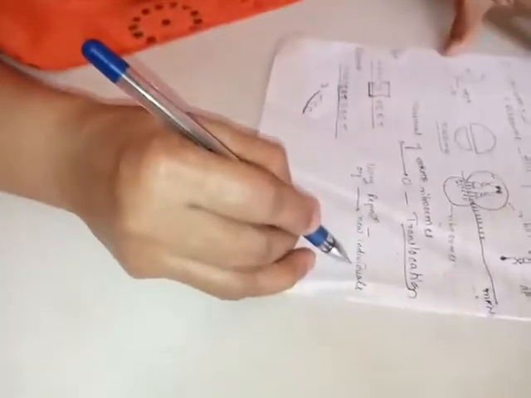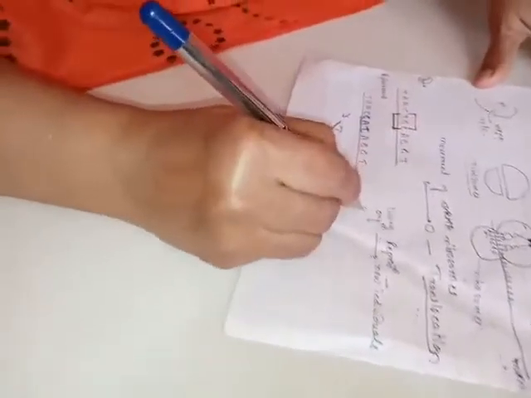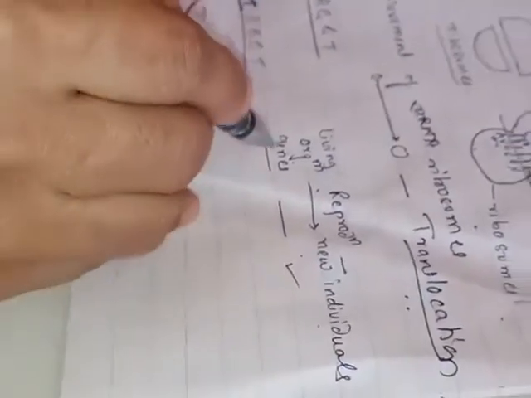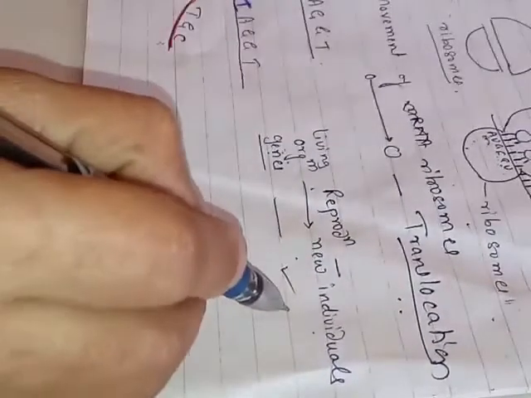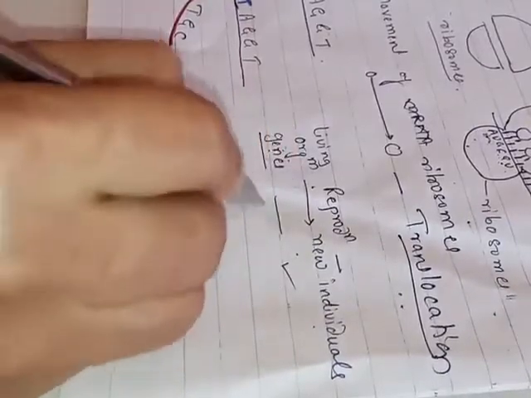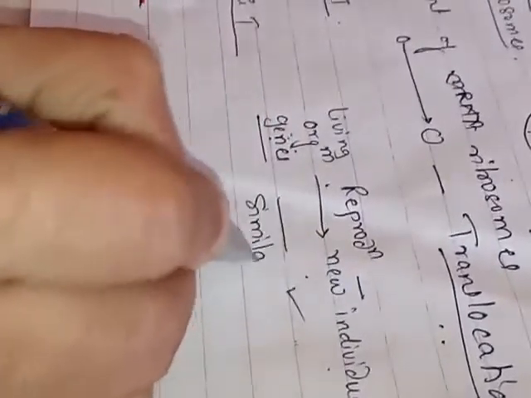Living organisms can produce a new individual. So the genes from parents are transmitted to the young one. As the genes from parents are transmitted to the young one, they show similarity with their parents.